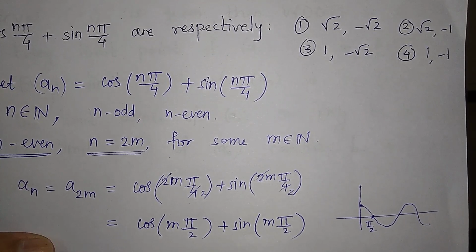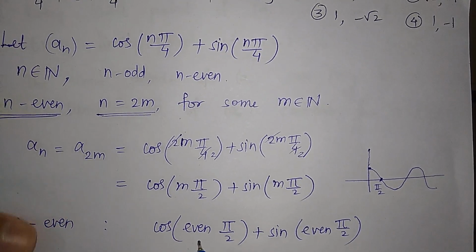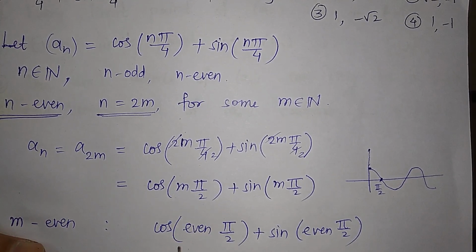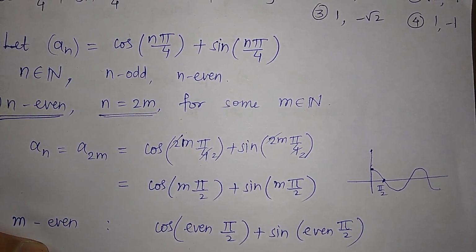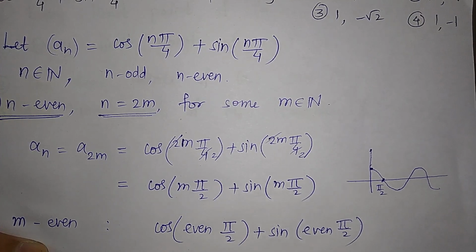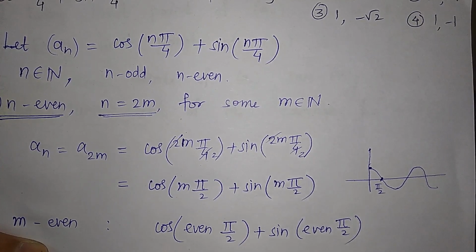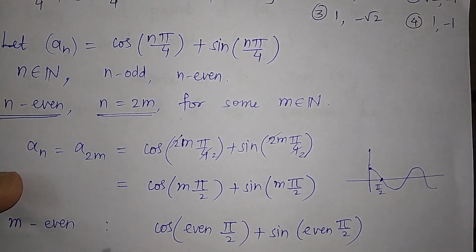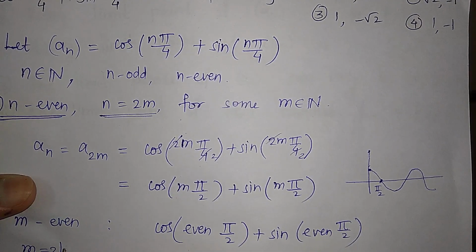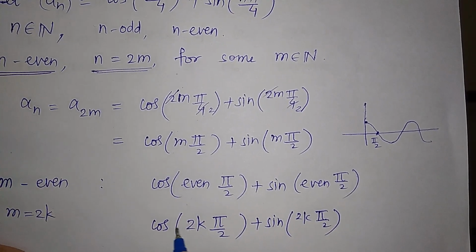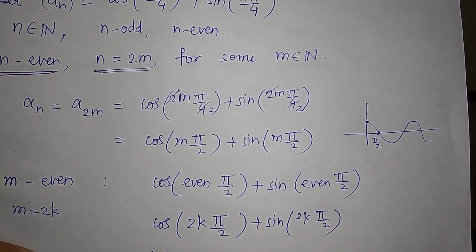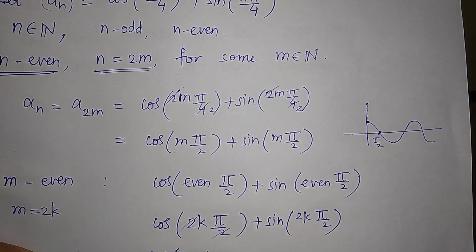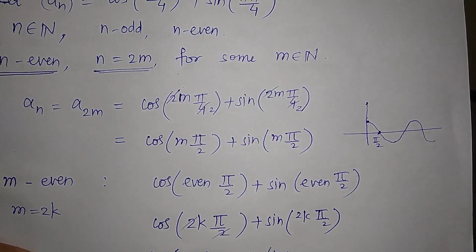Now we can write this even number as cos 2k pi by 2 plus sin 2k pi by 2, so that means I have taken m equal to 2k for some natural number k. So this is just equal to cos k pi plus sin k pi, as the 2 gets cancelled.